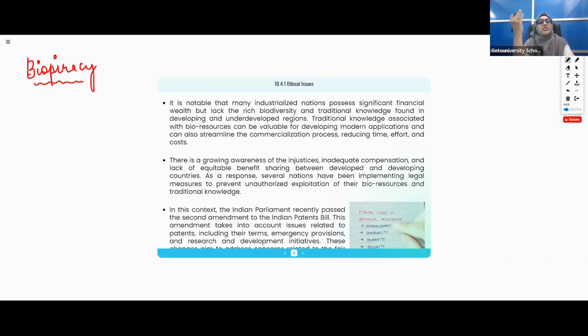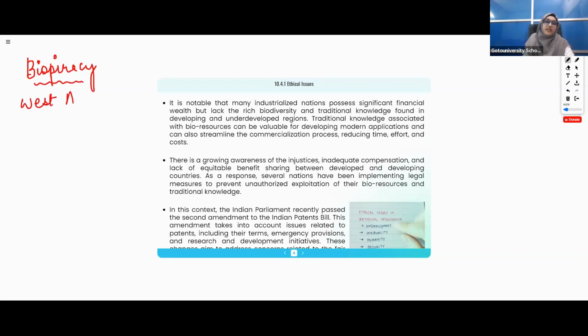We are using someone else's patent without concerning them, without providing compensation. I'll give you one example. Just now I remembered, when I was studying this chapter, I searched who all have done this. It is not in your NCERT. I was very curious how people can take others' inventions on their name. I thought America was the only one doing it, and I got many examples. So one example I remember I'll give you.